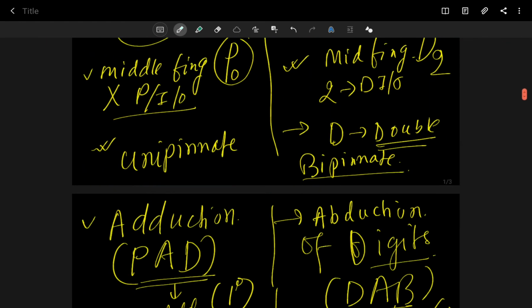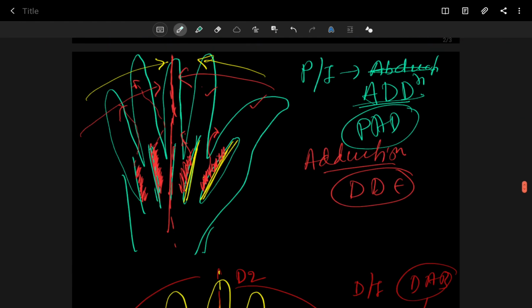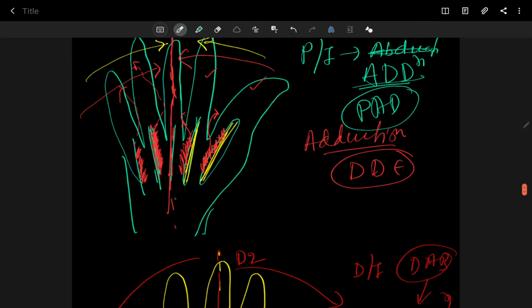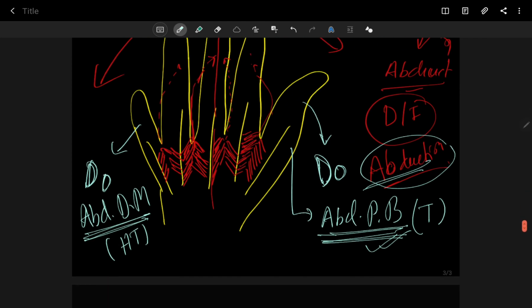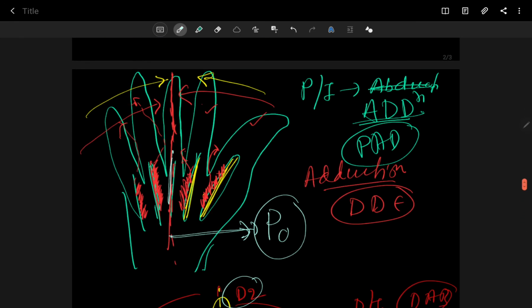Now I am going to summarize all the intrinsic muscles on one single page. One thing: there are no palmar interossei in the middle finger, the central finger, and the central finger contains two dorsal interossei.